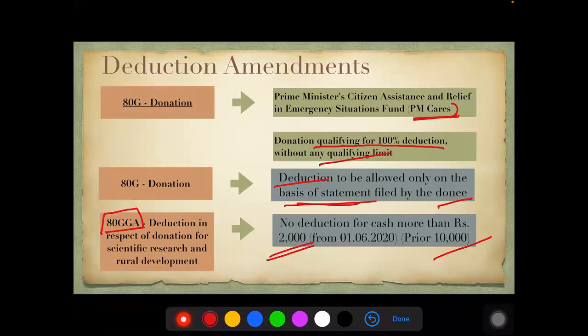ATGGA, I told you, is a parallel section of 35. So any kind of donation given for scientific research and development purposes. Now the cash limit: if the cash donation is less than rupees 2,000, that would be given as deduction. Earlier ATG limit was 2,000 and ATGGA was 10,000. Now it has become a uniform 2,000. That is with regard to your ATGGA. Yes, I will be circulating this PPT in the group.